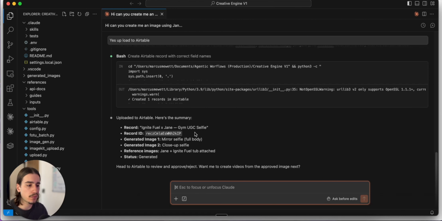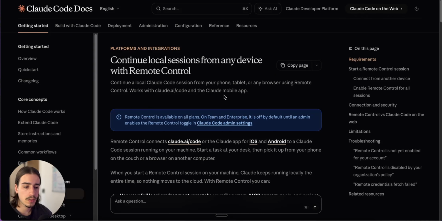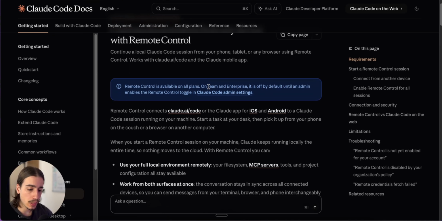So say if you just wanted to pop out, run a few tasks from your phone, jump back in, when you're back to exactly the same chat on your computer, that is completely possible as well. So I'm inside of the Claude Code docs now, where they give you a lot more detail on how this actually works. I'll leave the link to this in the description of this video.